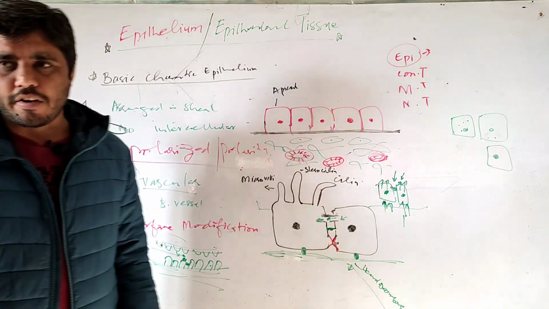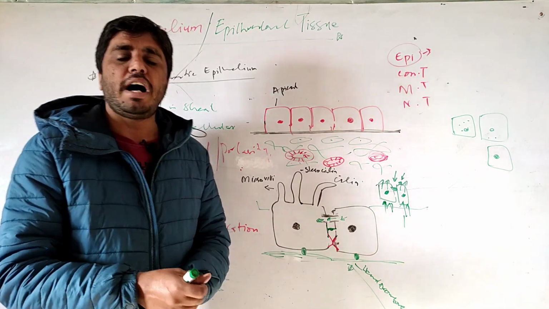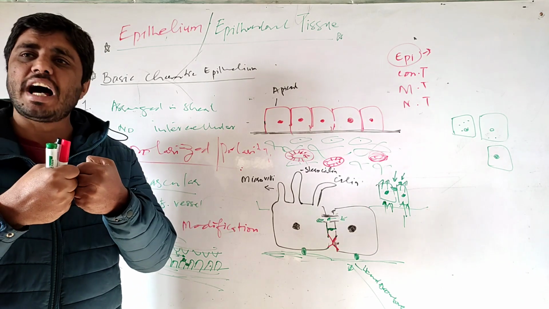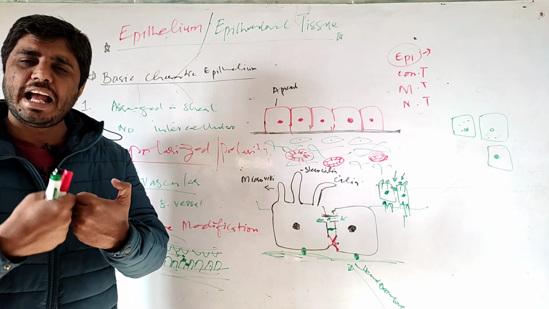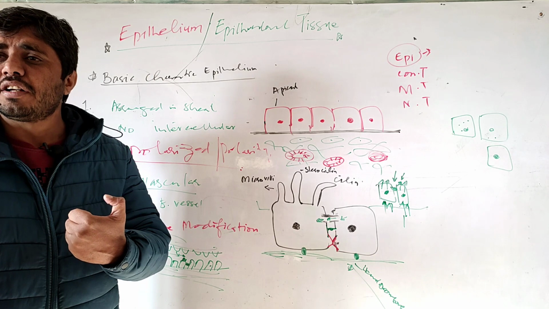So listen again carefully. There are three types of junction. One is tight: the cell membranes are stitched to each other, and not a single molecule can pass through the intercellular space.